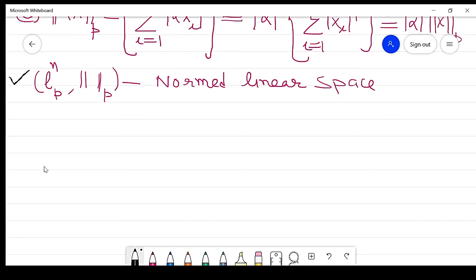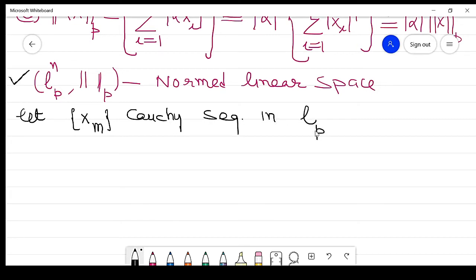Now in order to prove it is complete, I take some sequence which is a Cauchy sequence in this space. Suppose this is xm. Clear? I am not taking n because here in this term n is already used. So xm is a Cauchy sequence in lp^n.